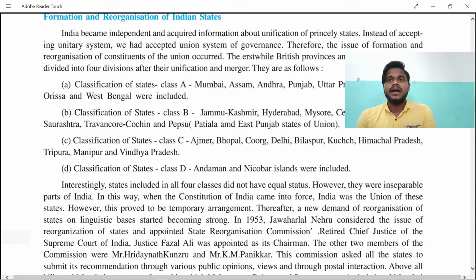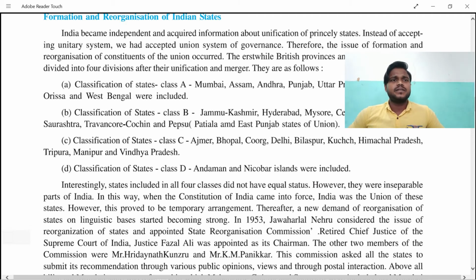And later, India was, we can say, a union of the states where they were providing temporary arrangements also, and later they could provide permanent arrangements too. So in 1953, Jawaharlal Nehru considered the issue of reorganization of the states and appointed a reorganization commission. Means he found some kind of fault in that, and later he organized that. We should talk on this once again.